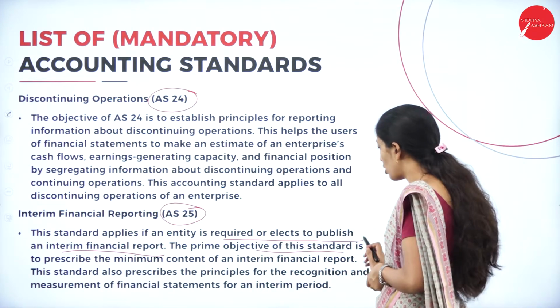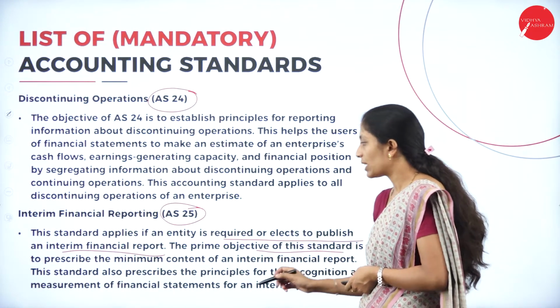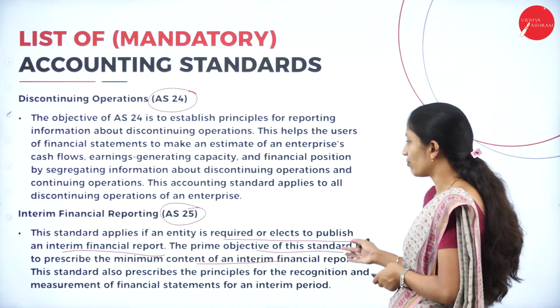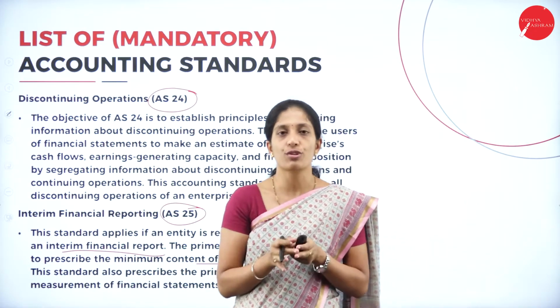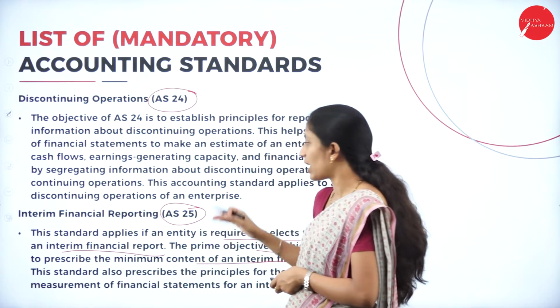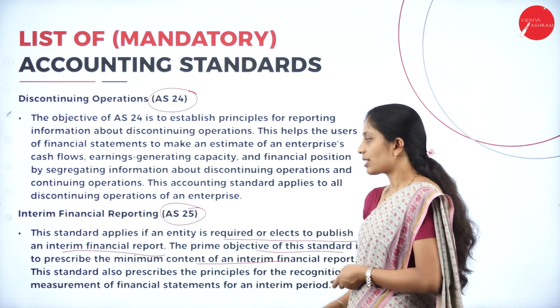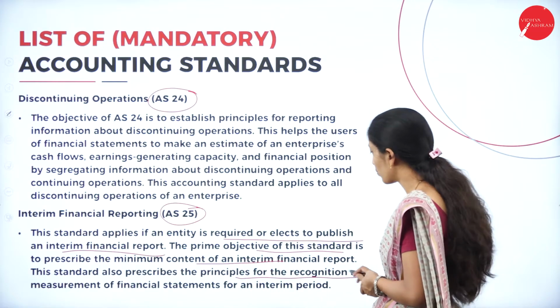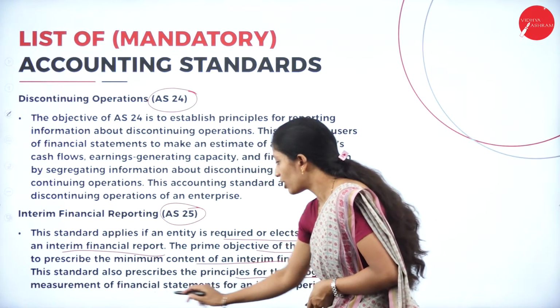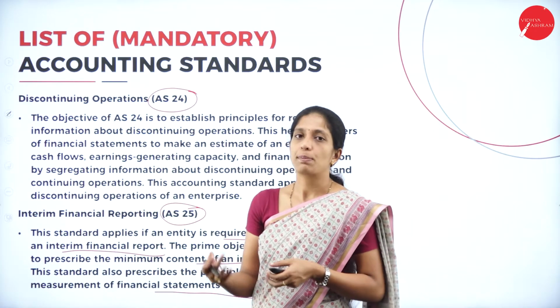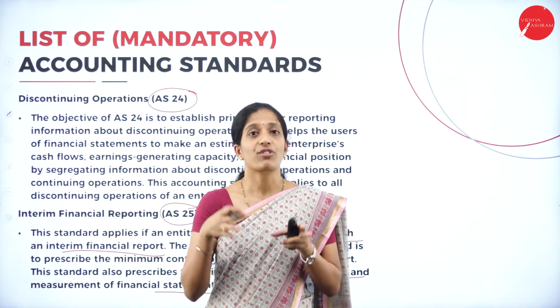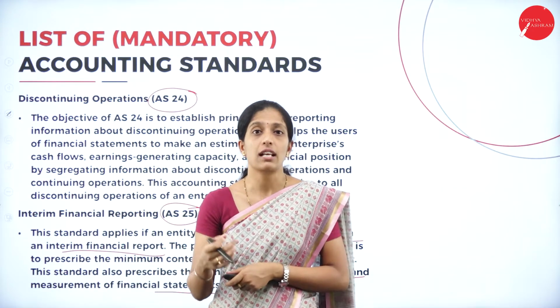The prime objective of this standard is to prescribe the minimum content of an interim financial report. In order to keep the interim financial report short, this accounting standard 25 is used. This standard also prescribes the principles for the recognition and measurement of the financial statement for the interim period. So this helps in preparing the financial statement for a shorter period, that is, the interim period.